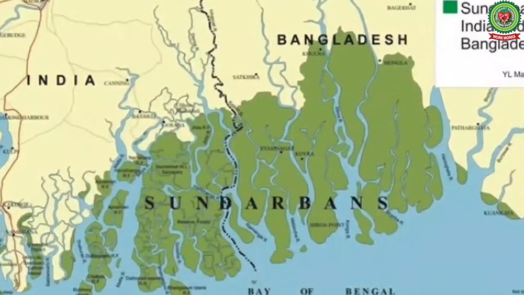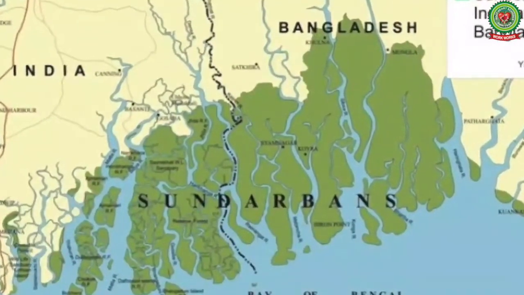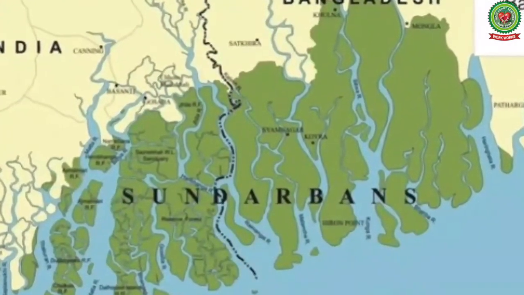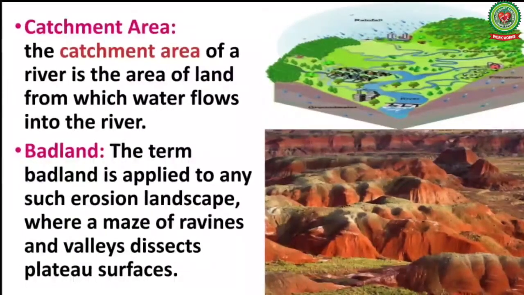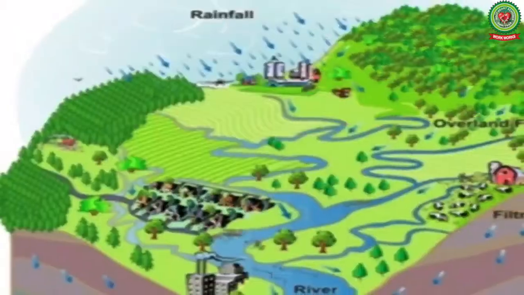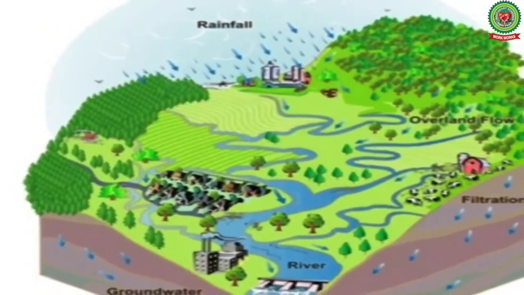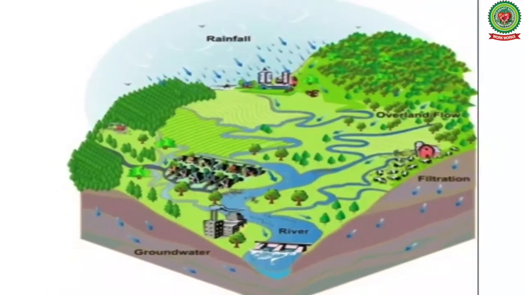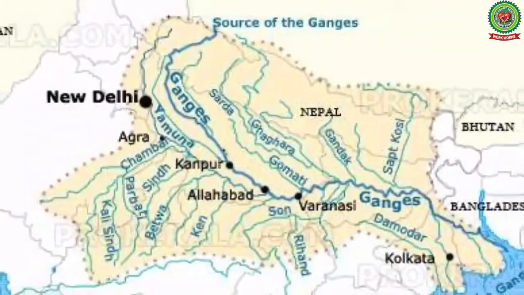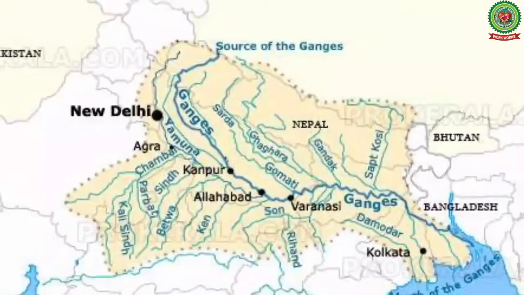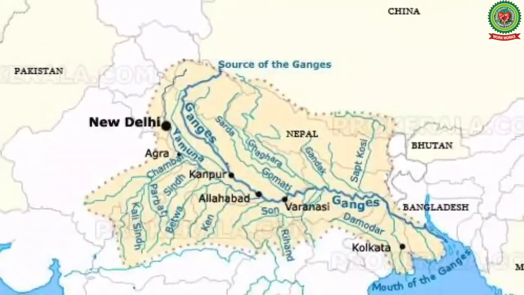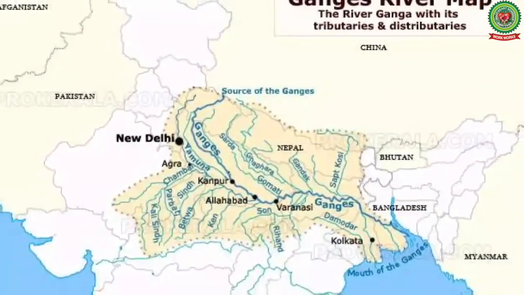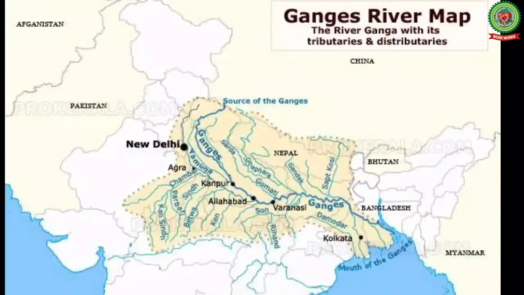The best example of delta in India is the Sundarban Delta formed by river Ganga and Brahmaputra. The next term is catchment area. The catchment area of a river is the area of land from which water flows into the river. For example, the catchment area of river Ganga lies in Uttaranchal, UP, Bihar, West Bengal, etc.